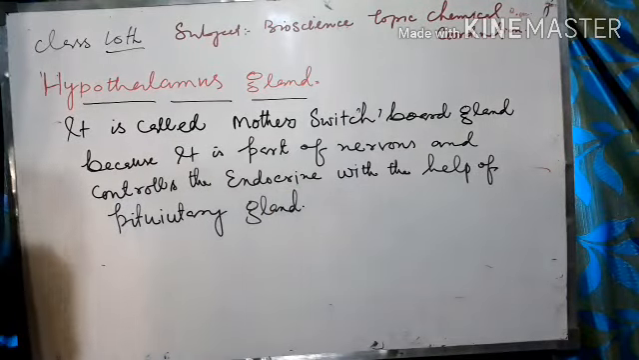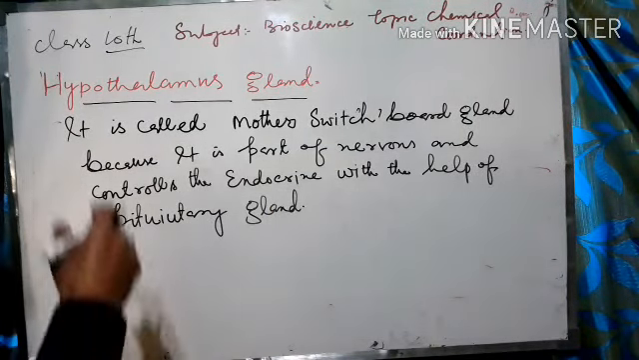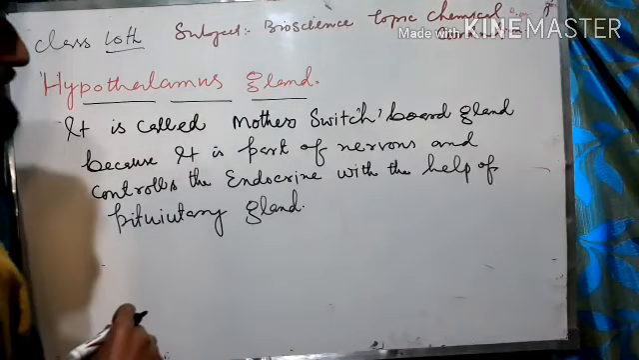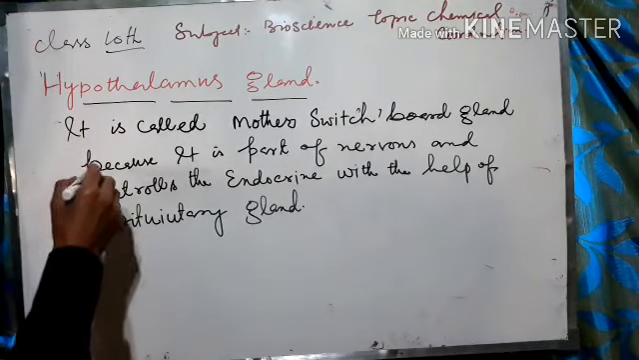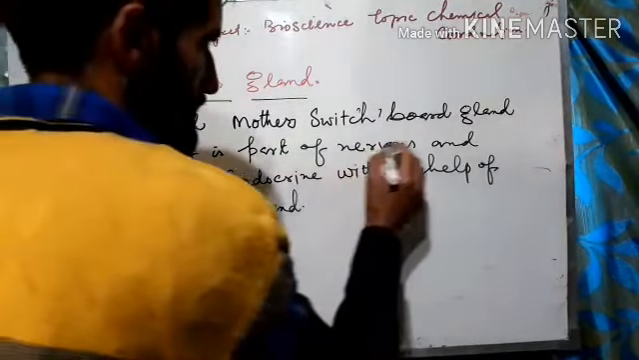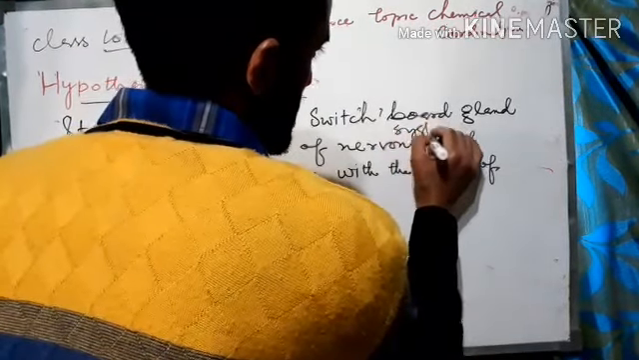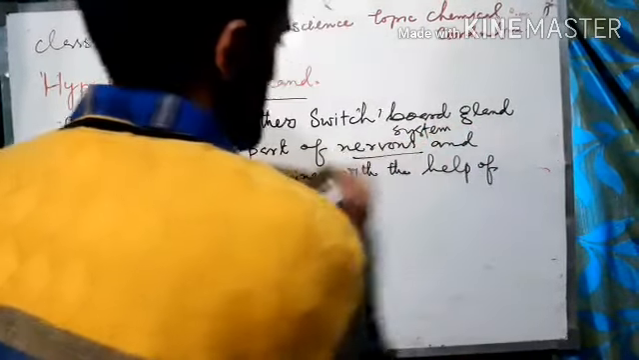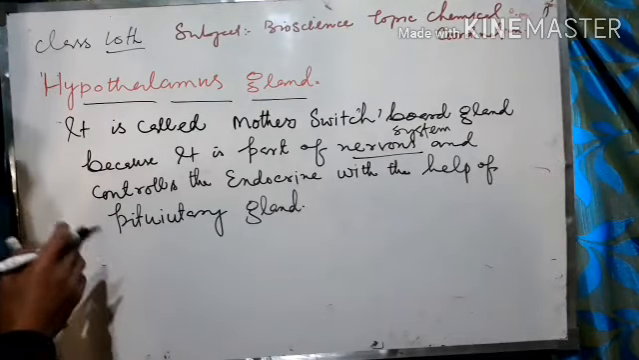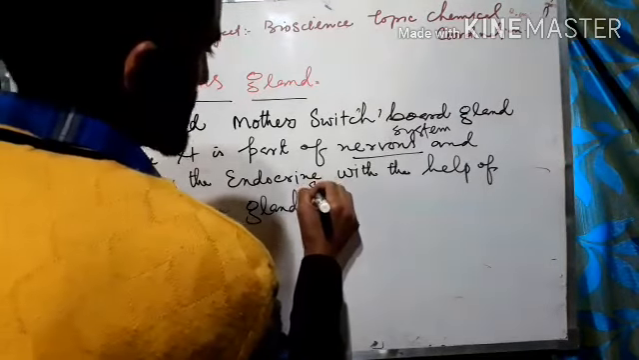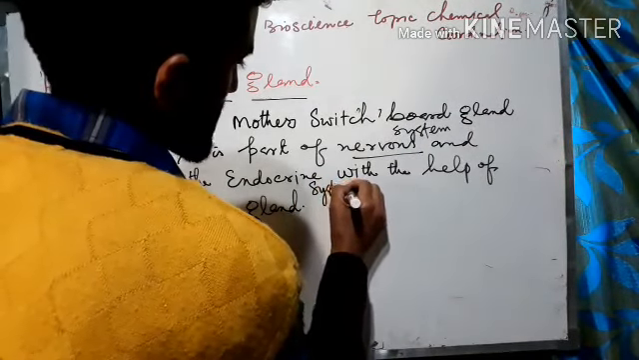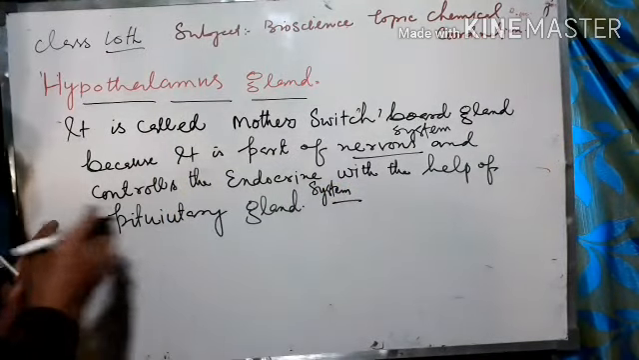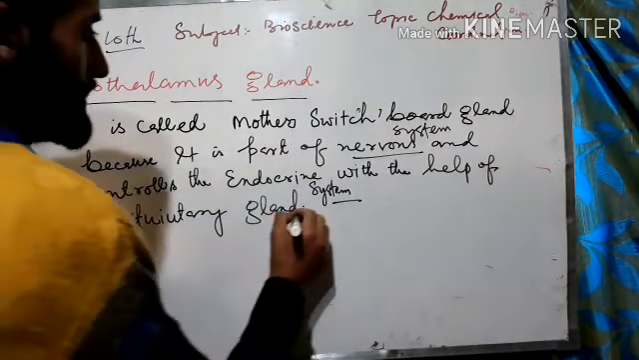So why is the hypothalamus known as the mother switchboard gland or supermaster gland? Because it is a part of the nervous system and it controls the endocrine system with the help of the pituitary gland.